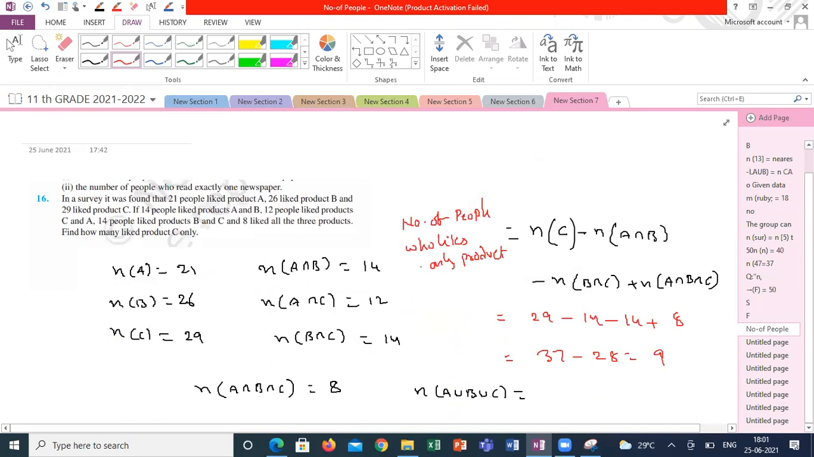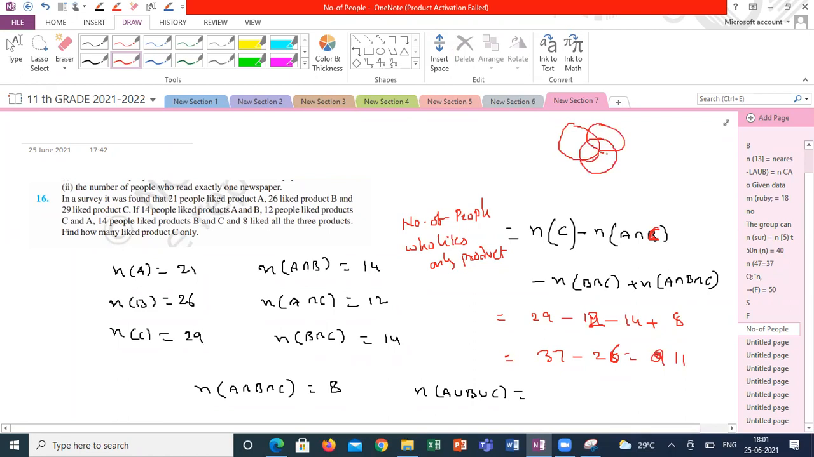Then where did we make the mistake? Any one process is wrong. Sir, answer is 11 only, sir. It's not 9. Where did we make the mistake? Sir, it's A intersection C, not A intersection B. Correct. A intersection C, B intersection C. This will be A intersection C is 12. So automatically 12 minus 14 is 26. This is 11. This formula also you have to remember from the Venn diagram only.